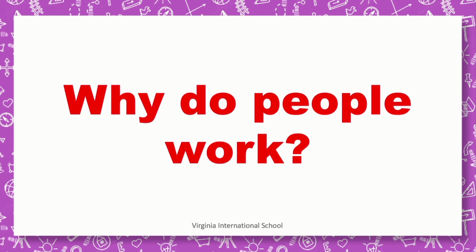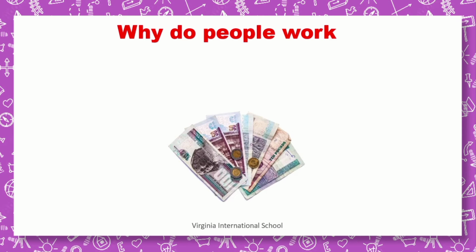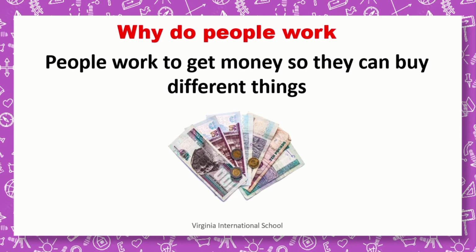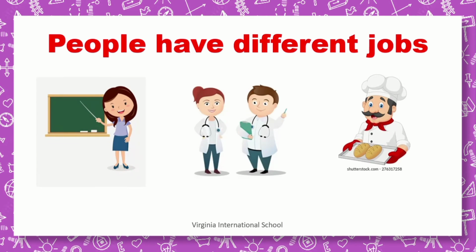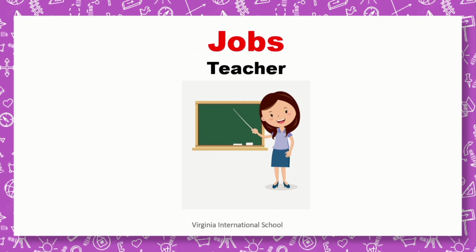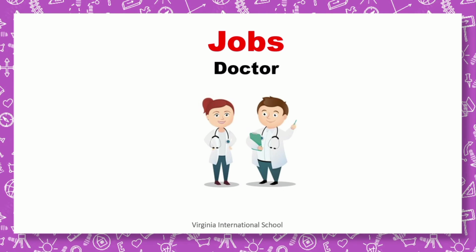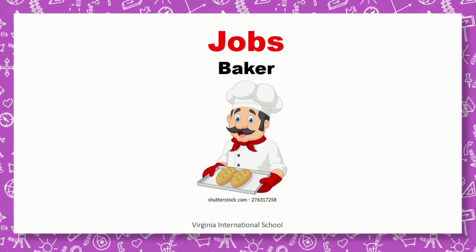Good job. Our next lesson is, why do people work? People work so they can get money, so they can buy different things. People have different jobs. What are the jobs there? First, you can be a teacher. That's a job. A teacher. Next job is a doctor. You can work as a doctor.